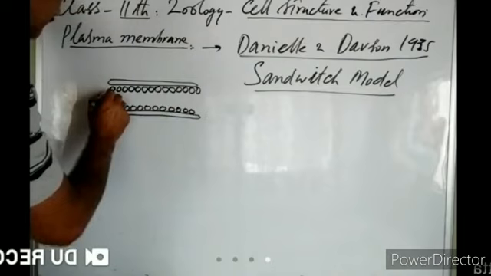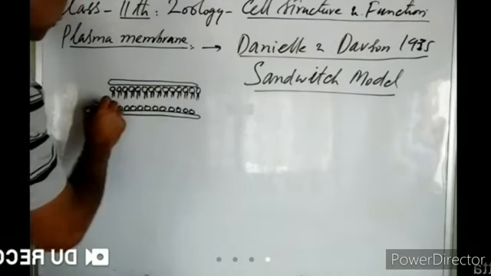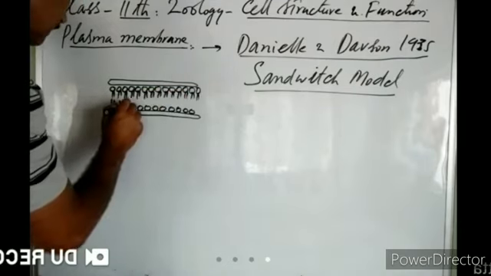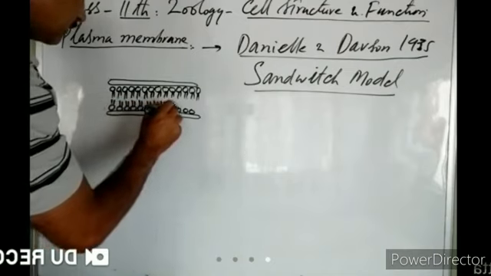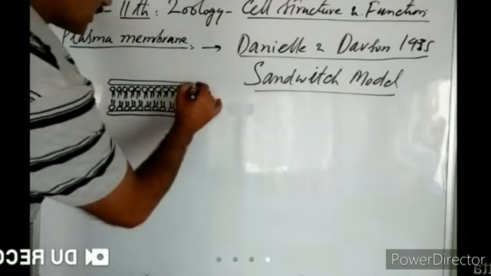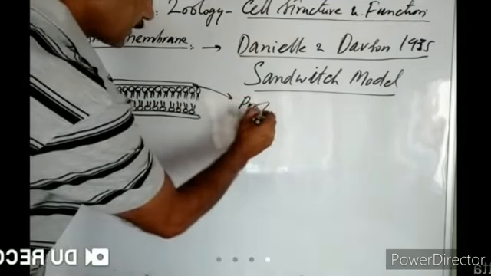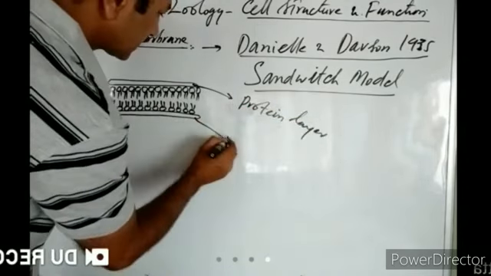That is why it is known as the sandwich model. These are the lipids, in the form of a lipid bilayer, and on the two sides of this lipid bilayer, there are two layers of proteins.